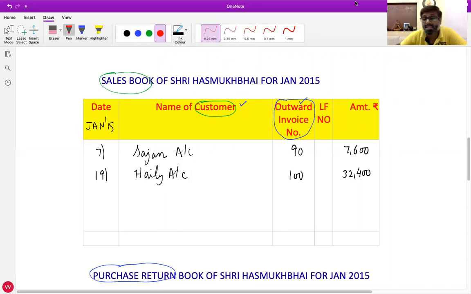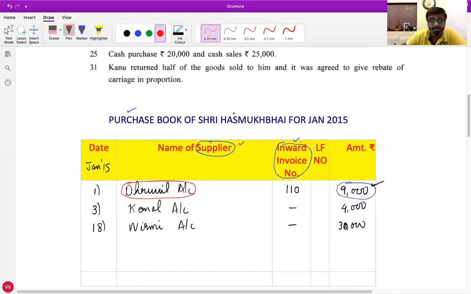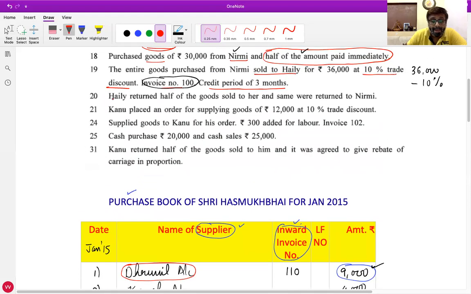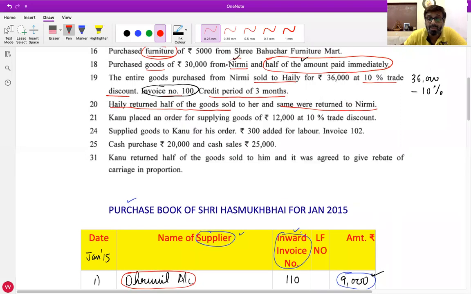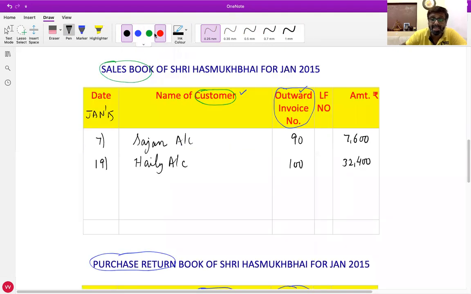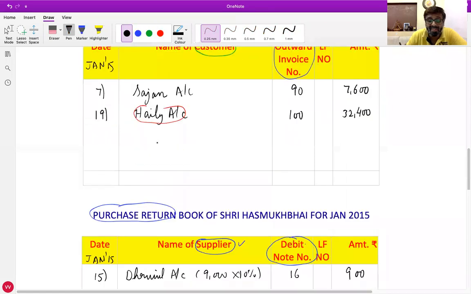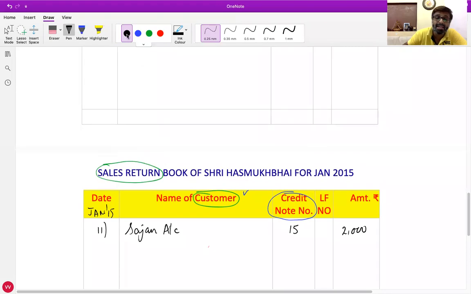The next transaction is: Haley returned half of the goods sold to her and the same were returned to Nirmi. As I said, because we purchased goods from Nirmi and then sold to Haley, Haley has to return the goods and we have to return the goods to Nirmi. Since we sold the goods to Haley, she is in the sales book, so if Haley returns half the goods, we'll write it in the sales return book.